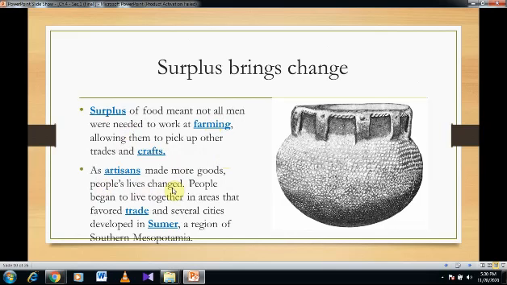This is also the time when they started to trade, not only crops and not only in a barter system, but they started to trade with nearby areas. After this trading, several cities started to develop in Sumer, which is the southern region of Mesopotamia. This was the first region to develop in the Mesopotamian civilization.